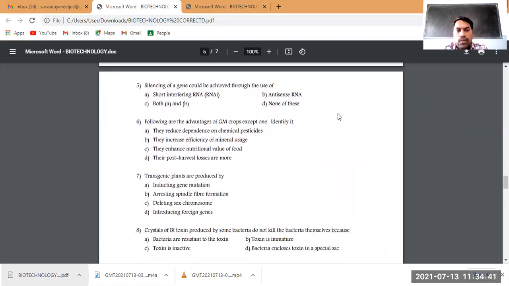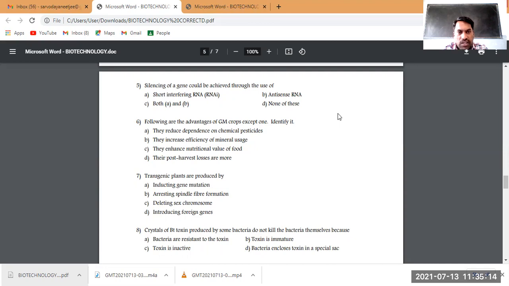Silencing of gene would be achieved through the use of... again, I thought of this point in the first question itself, for silencing of gene. So that is RNA interference technology, RNAi technology, is the answer for that. So silencing of gene could be achieved through the use of short interfering RNA, antisense RNA, both A and B, none of this.